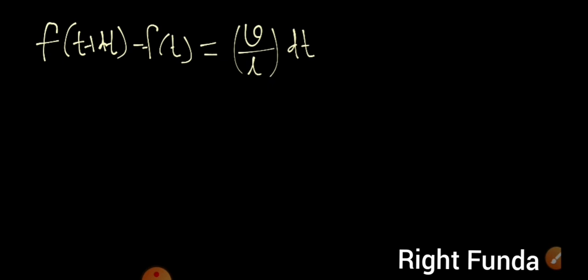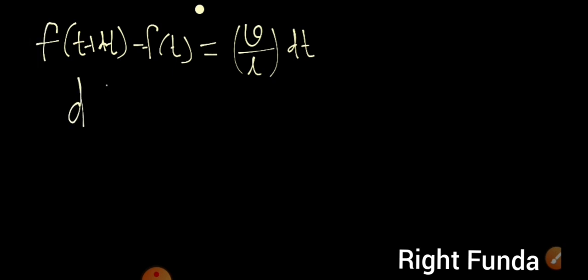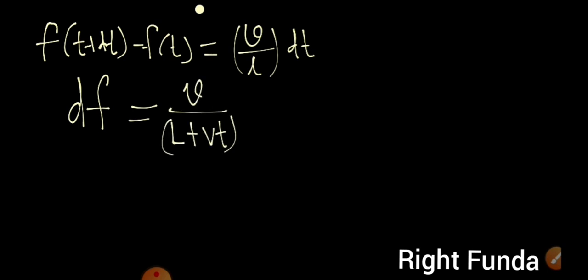So what is on the left hand side? In place of the left hand side I can write df, the change in fraction of length, is equal to v by L, where L is how much? L plus Vt, because L is the length at time t. The initial length was capital L, so capital L plus capital Vt is the new length of the rubber band at any time t. I can integrate both sides of the equation to obtain the result.